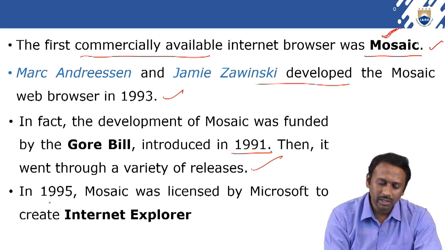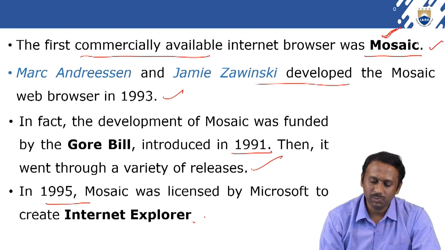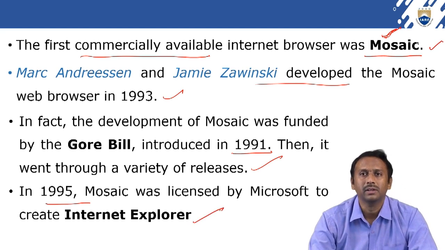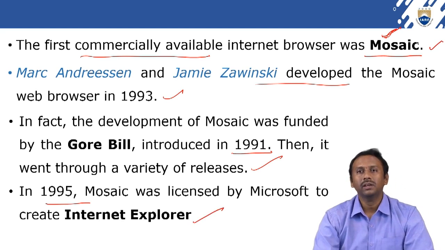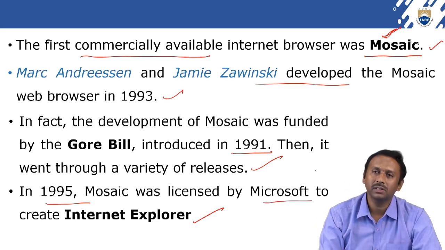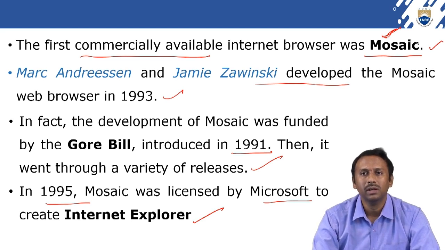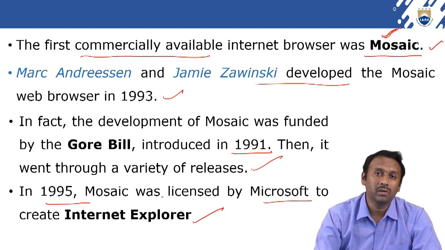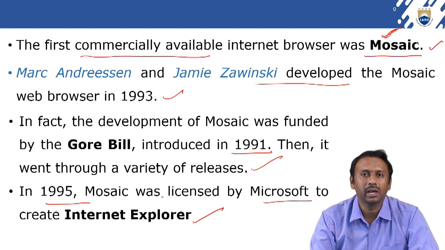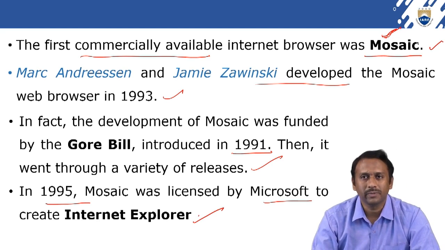Finally, in the year 95, Mosaic was licensed by Microsoft to create Internet Explorer. Clear? So in 1995 Mosaic was licensed by Microsoft. That means they purchased this Mosaic web browser, fixed the issues it had earlier, and released a new version called Internet Explorer.